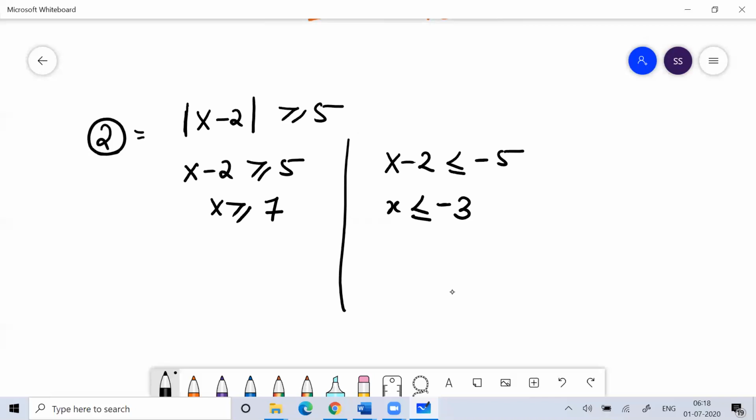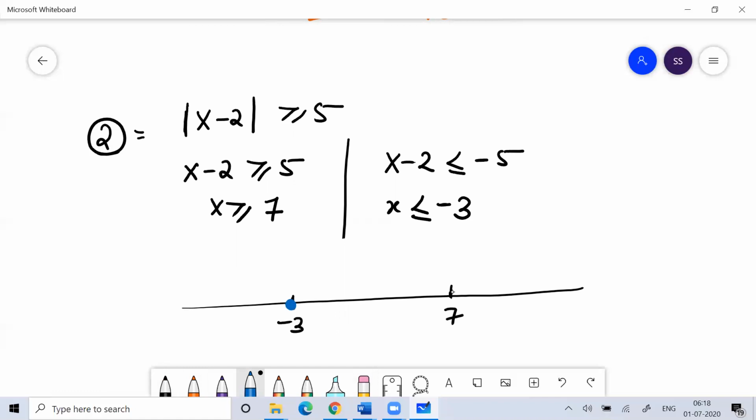So for the value of x, if you draw a number line, this is minus 3 and this is 7. So both the values are acceptable. So the value of x which you should consider is less than or equal to minus 3, or greater than or equal to 7.